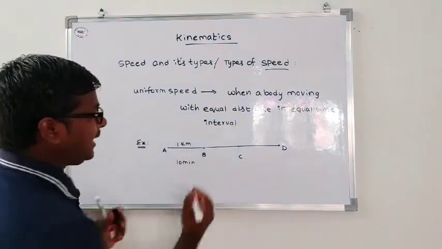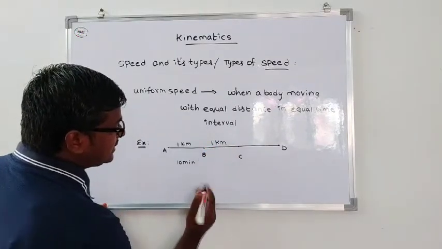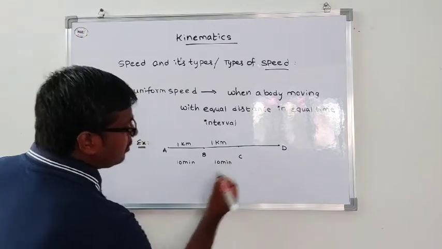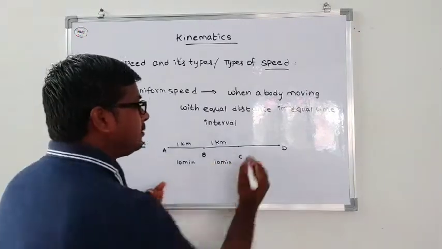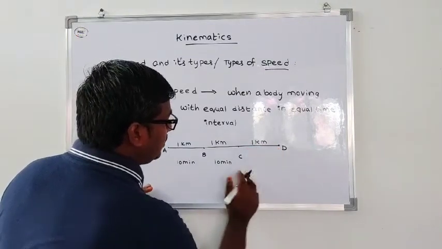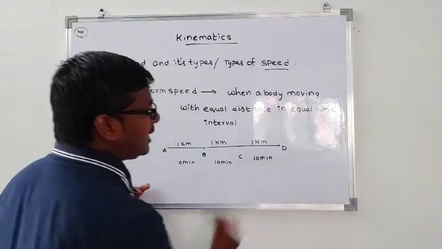Next, B to C, the distance is 1 kilometer and the time interval is 10 minutes. Next, C to D, the distance is 1 kilometer and the time taken is also 10 minutes.